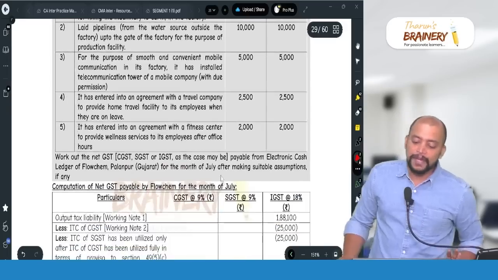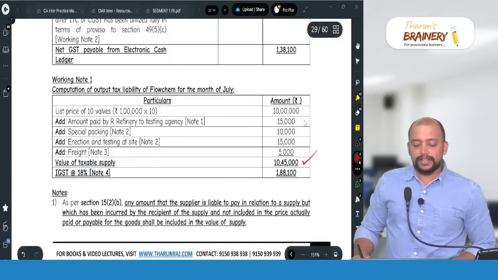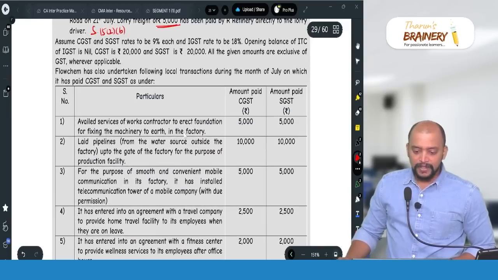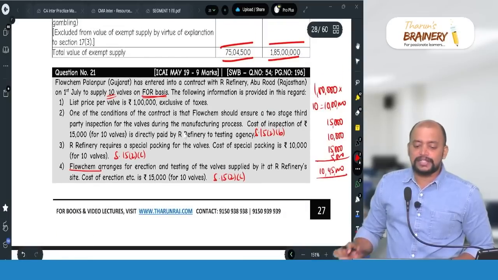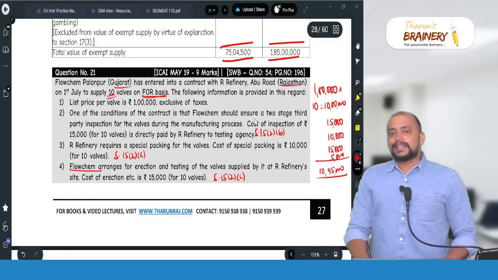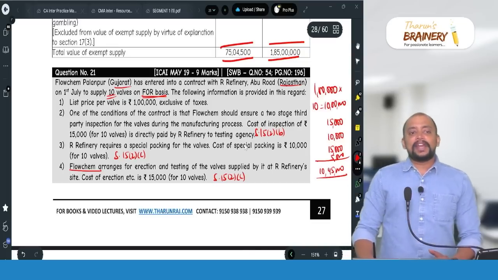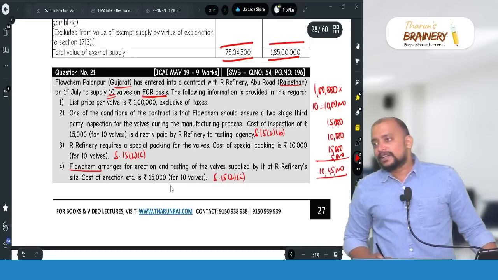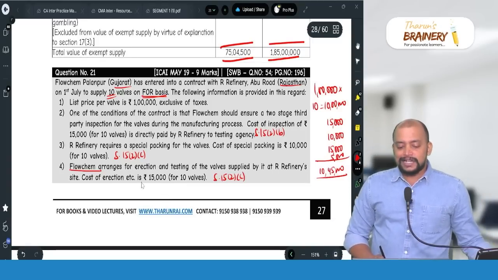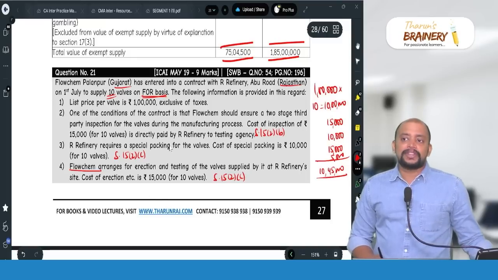I missed that FOB value. So 10 lakh 45,000, and on that IGST is how much? Why IGST? Where is the supplier located? Gujarat. And where is the recipient located? Rajasthan. So therefore we will be taking it as interstate. 10(1)(a), supply involves movement of goods, or 10(1)(d), in case of goods assembled or installed at site. Here they have not given anything about assembly or installation, so that's why we are applying 10(1)(a).